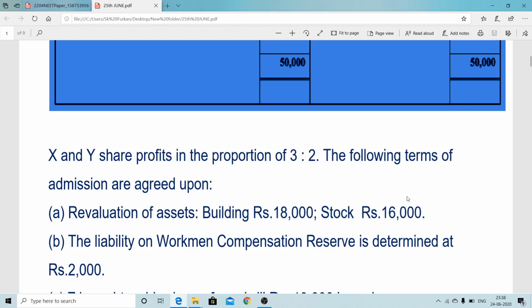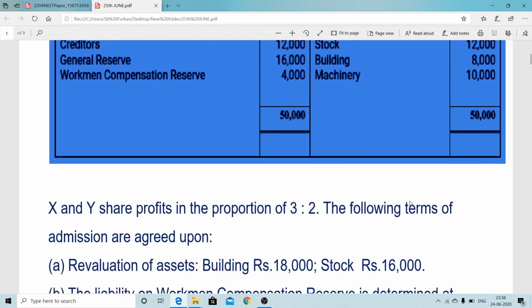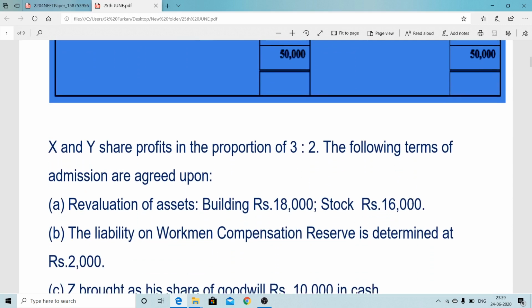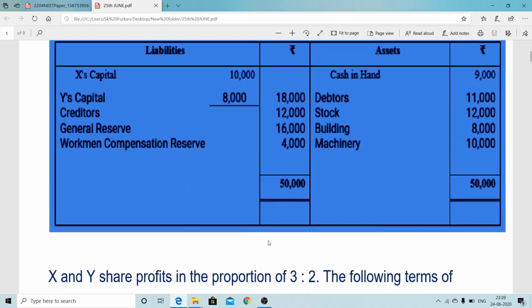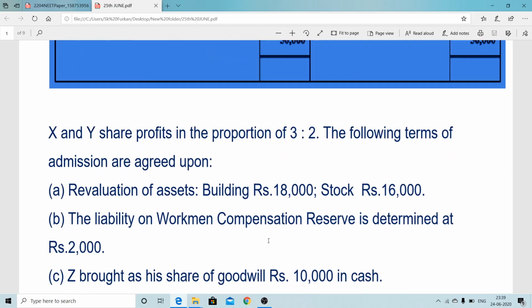The stock is revalued at rupees 16,000, the old value was 12,000, so again enhanced by rupees 4,000. Same entry, that is, stock account debit to revaluation account. The liability on workman compensation reserve is determined at rupees 2,000. Already the reserve is 4,000, but it is determined only 2,000, meaning workers claim only 2,000, so less liability. So the 2,000 we can easily distribute to all partners in their old ratio.